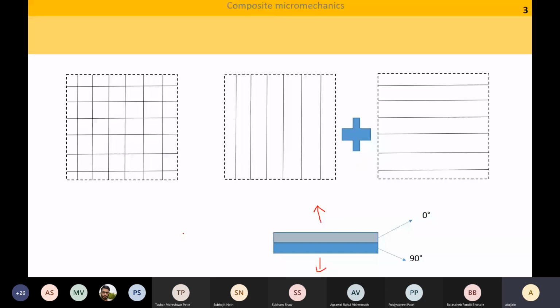Okay, the reason for discussing this question is that the isostrain and isostress assumptions are actually very powerful. They are not only for unidirectional composites; you can calculate for cross plies or some types of textile composites also. Okay, and I'm seeing that some of you have posted your answer. Let us see your answer.